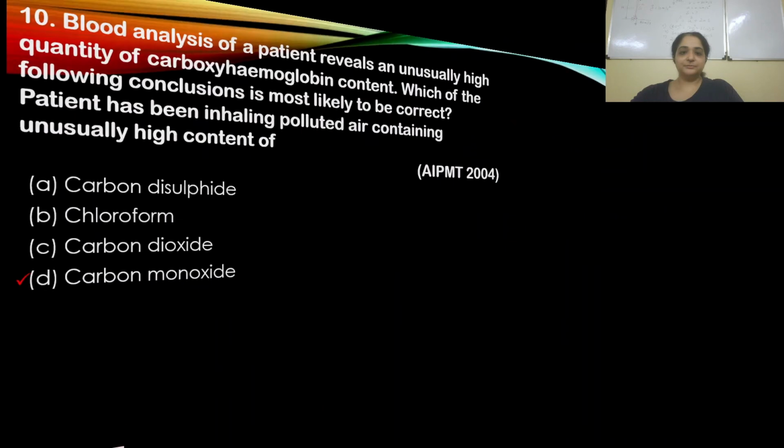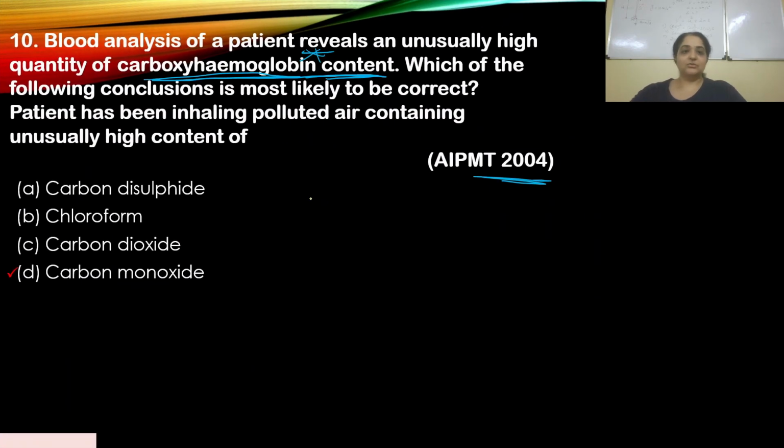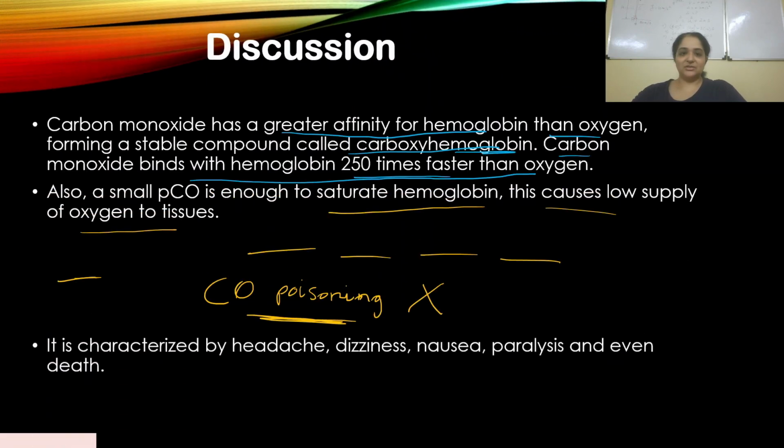So to answer your question, let's go back to the question. Which of the following conclusions is most likely to be correct? The patient has been inhaling polluted air containing unusually high content of carbon monoxide, and carboxyhemoglobin content is the giveaway. When you see that, it means it's carbon monoxide. This is a fact. You should write it down in your notebook and remember this. If you get a question like that, you should be able to answer it. Let's move on to our next question.